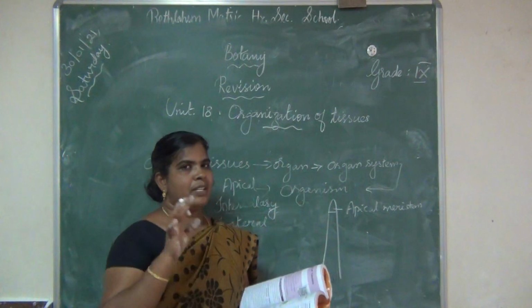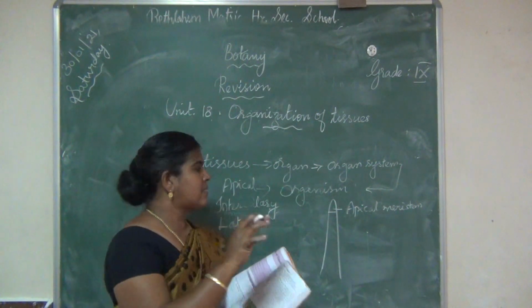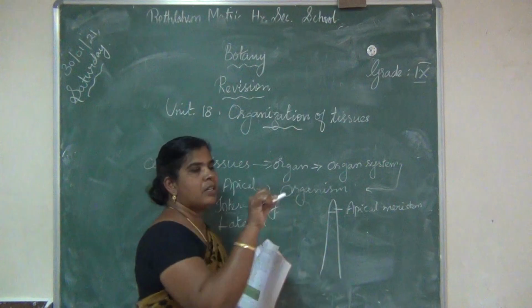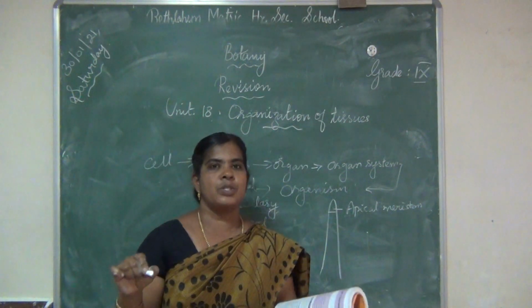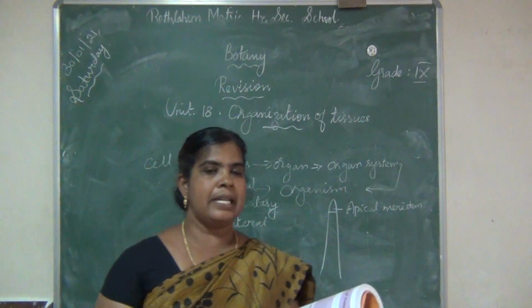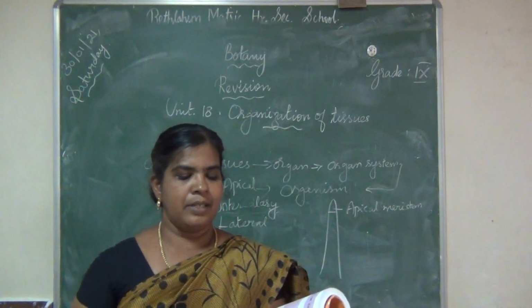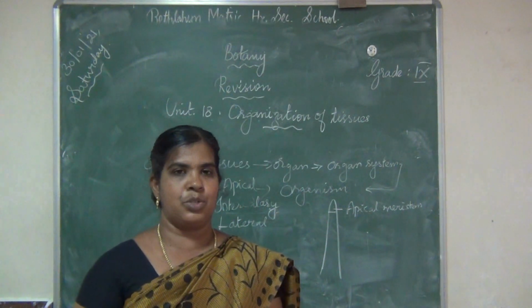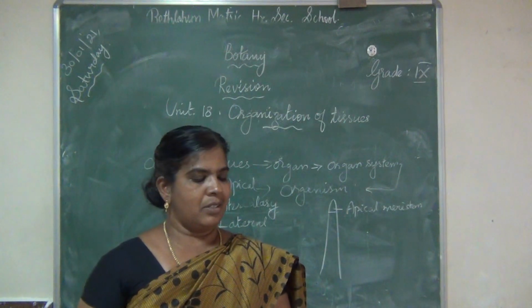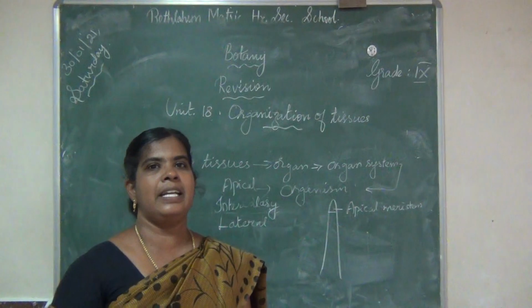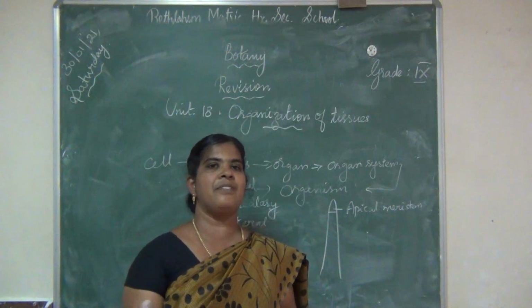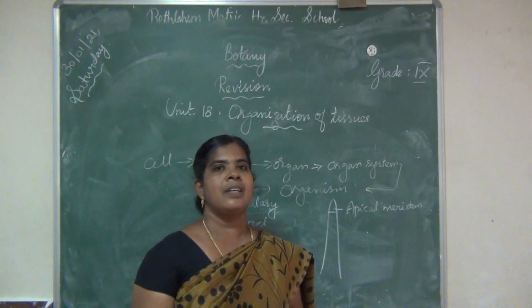I already told you, if you are asked the types of meristem, you must write the location and function. So the second one is intercalary meristem. It lies in between the region of permanent tissues. Next class we can revise the permanent tissues, which you already studied.